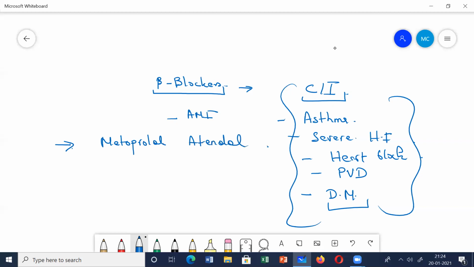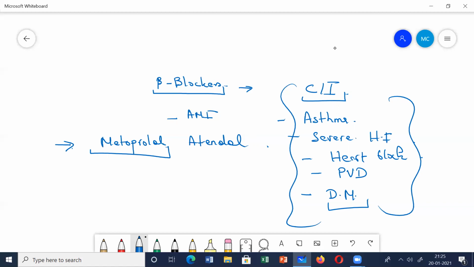How do you give them? You give them mainly metoprolol. Both of them are given orally. This is given 50 mg twice daily. You can also increase the dose to 100 mg. Sustained release tablets are also available.